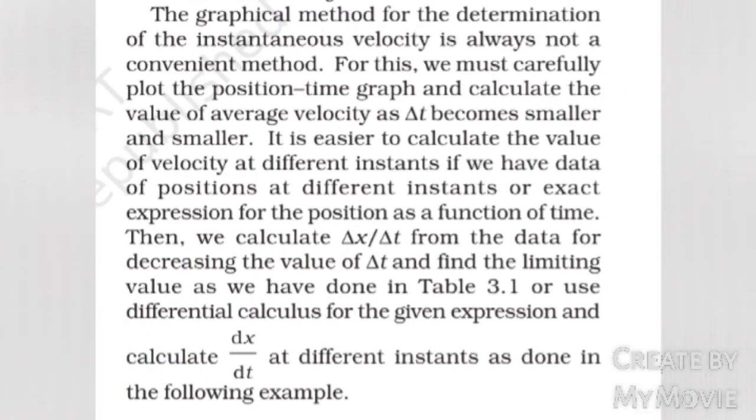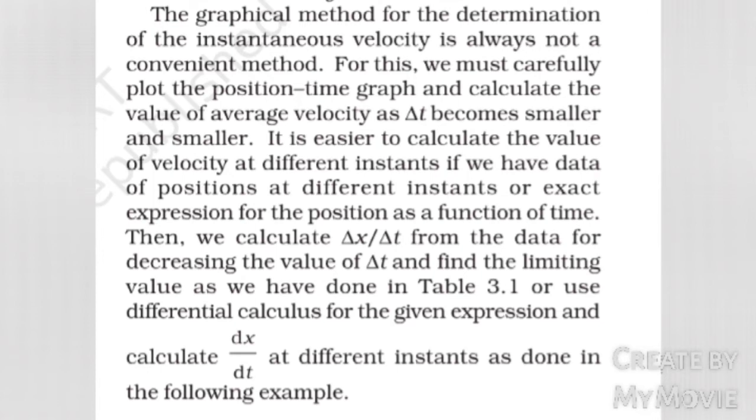The graphical method for the determination of instantaneous velocity is not always a convenient method. For this, we must carefully plot the position time graph and calculate the value of average velocity as delta t becomes smaller and smaller. It is easier to calculate the value of velocity at different instants if we have data of positions at different instants or an exact expression for the position as a function of time.